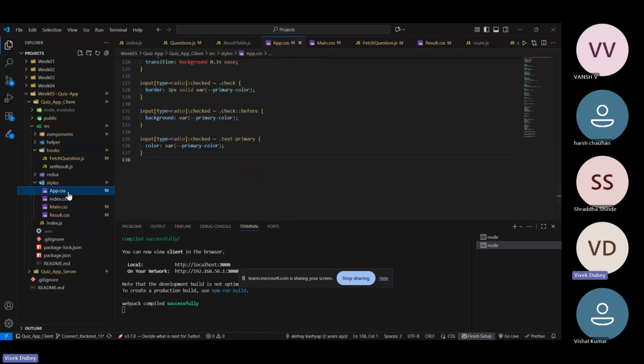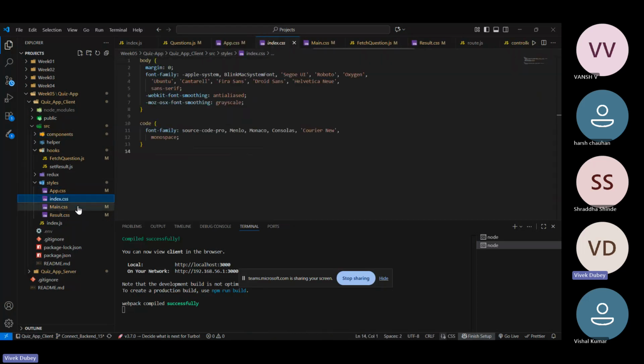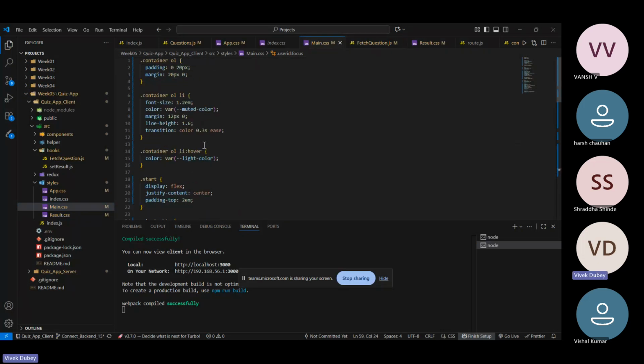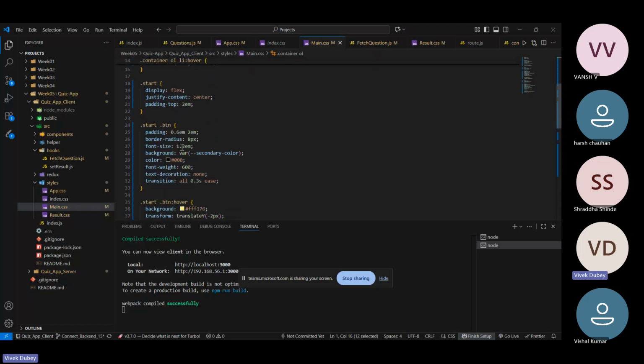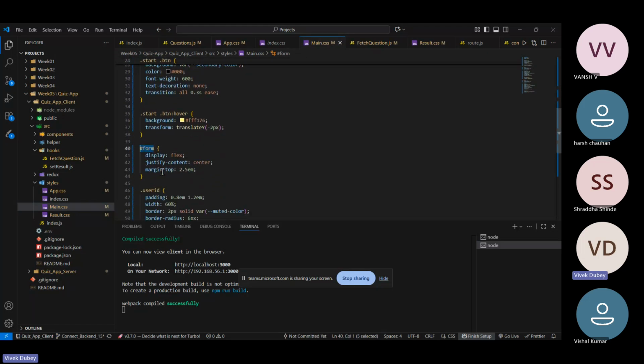Then here is the style section. This is the default app style and index style. Then after that we have this main section. In this main section, whatever class names are given to the particular index are used here with a dot, and if any ID is used, then it is used with a hashtag, like here, the form hashtag with the form ID.